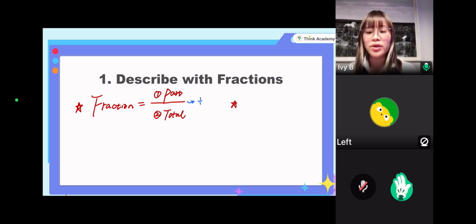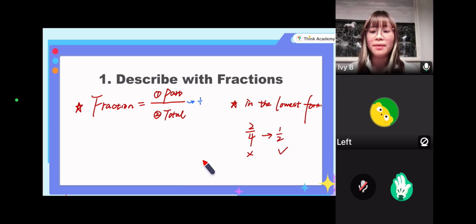And the second thing is when you give the fraction, it should always be in the lowest form. That means instead of 2 out of 4, you should give the answer as 1 out of 2. Otherwise it's not counted as correct. Are we clear? So let's have a look at the first very easy question for today.